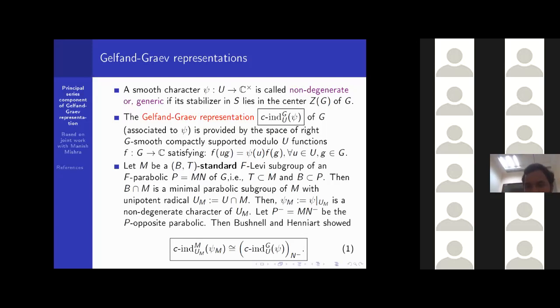Then Bushnell and Henniart showed that the Gelfand-Graev representation of M corresponding to the generic character psi_M is isomorphic to the Jacquet module of the Gelfand-Graev representation of G corresponding to psi at the unipotent radical N minus. This is an isomorphism as M-representations.